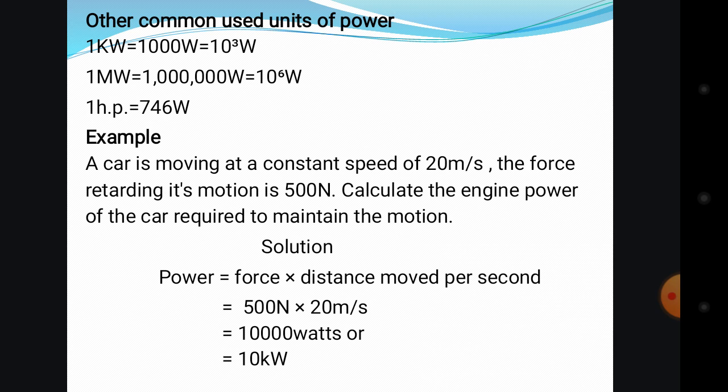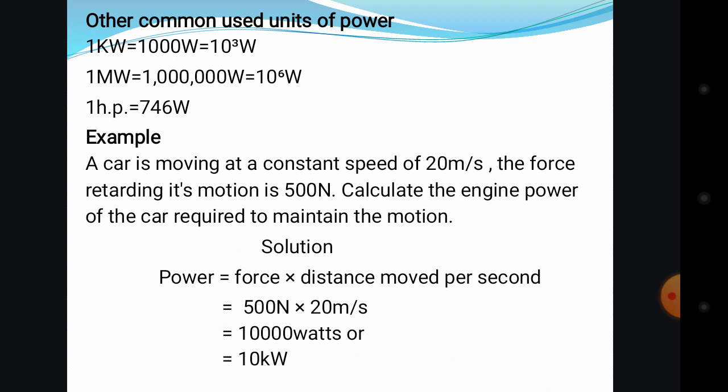This 1 kilowatt is equivalent to 1000 watts, because K means kilo. That also means 10 to the power of 3 watts. That is a common unit for power.